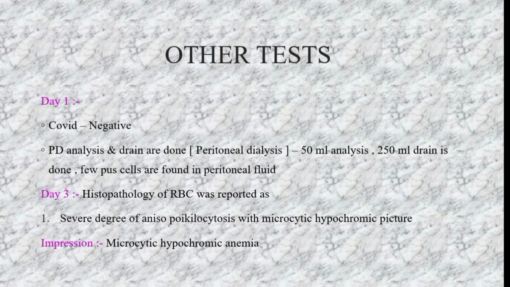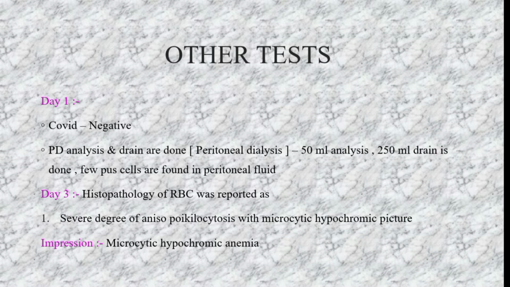Anisopoikilocytosis means the RBCs will not be of the same shape. The RBCs will be of different sizes and different shapes. Differentiating this, anisocytosis is one term and poikilocytosis is another.